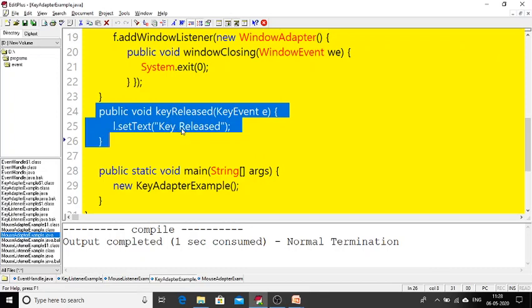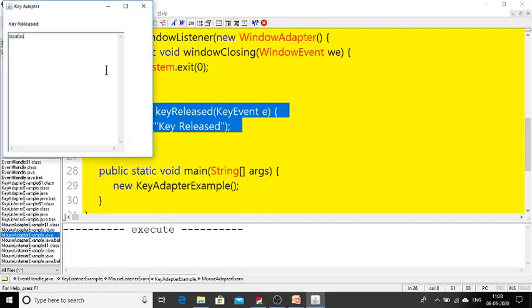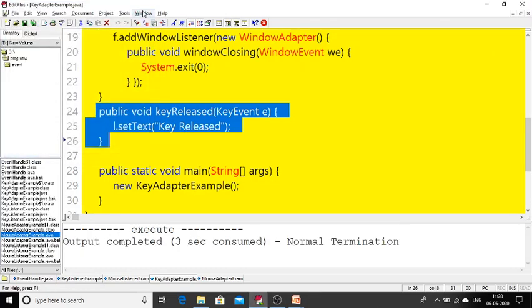So this is how I have succeeded. Rather than providing a body for all the methods in the listener interface, I am providing only one method body by using adapter classes. This is the advantage. Our compiler gives no error even if we don't provide a body for all methods. See, our program is successfully executing. This is the advantage of the adapter classes.